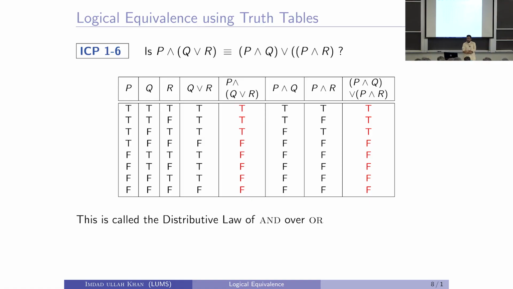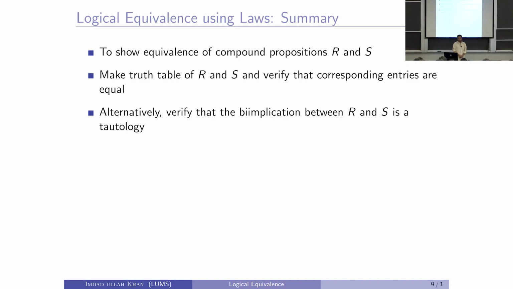Then we take the OR of these two and observe that these two are just equal, right? They are exactly the same. For all possible values of P, Q and R, all 8 possible values, the output value is exactly the same. And if you were to take the biimplication between them, you will get exactly the same thing.